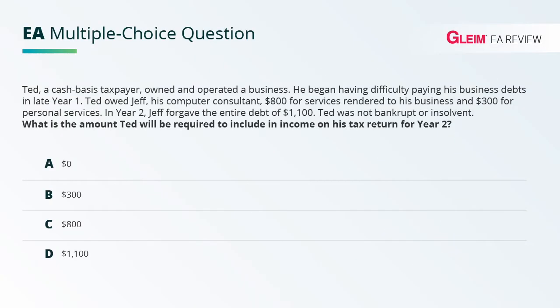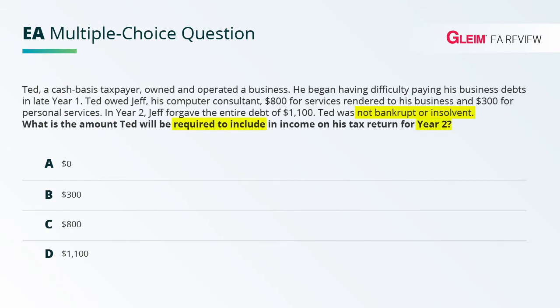Ted, a cash basis taxpayer, owned and operated a business. He began having difficulty paying his business debts in late year one. Ted owed Jeff, his computer consultant, $800 for services rendered to his business and $300 for personal services. In year two, Jeff forgave the entire debt of $1,100. Ted was not bankrupt or insolvent. What is the amount Ted will be required to include in income on his tax return for year two?